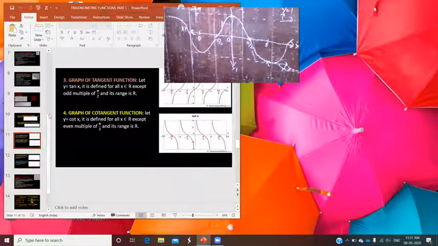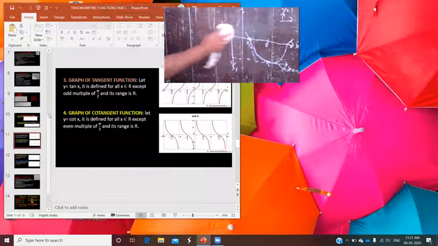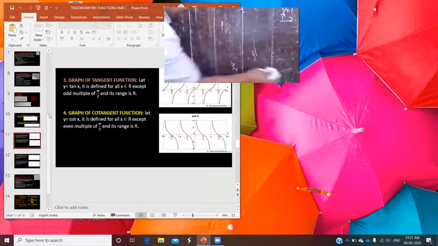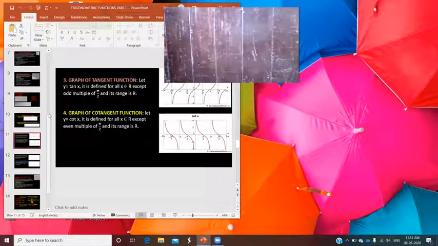Graph of tan x. Now tan x is defined for all the real numbers except odd integral multiples of pi by 2. Means tan x is not defined at pi by 2, 3 pi by 2, 5 pi by 2, 7 pi by 2, that's all. Okay, so how do you plot the graph wherever any function is not defined?